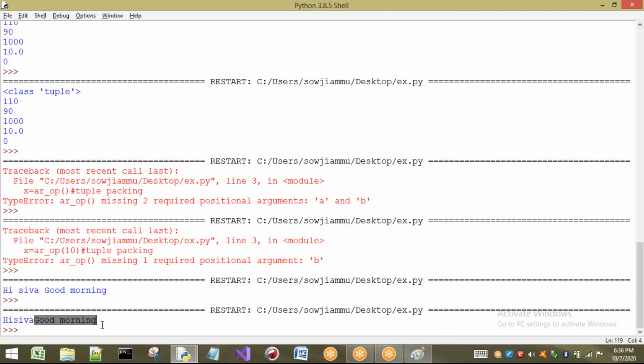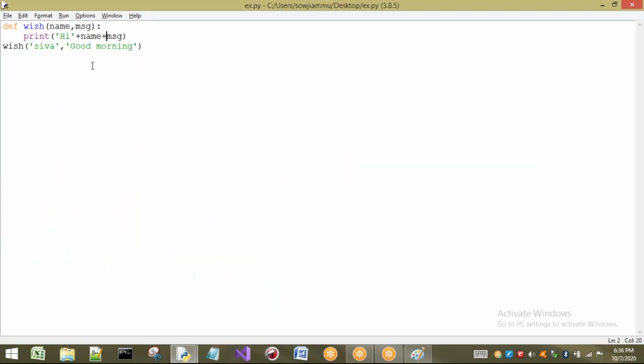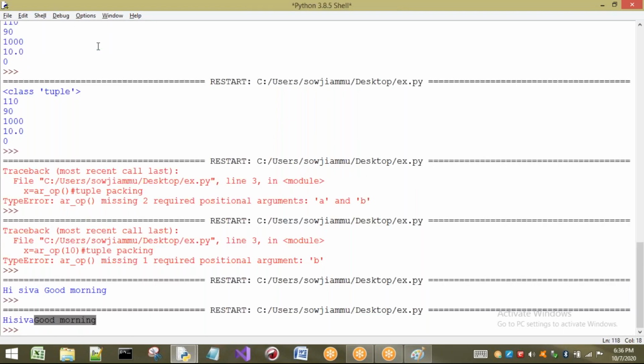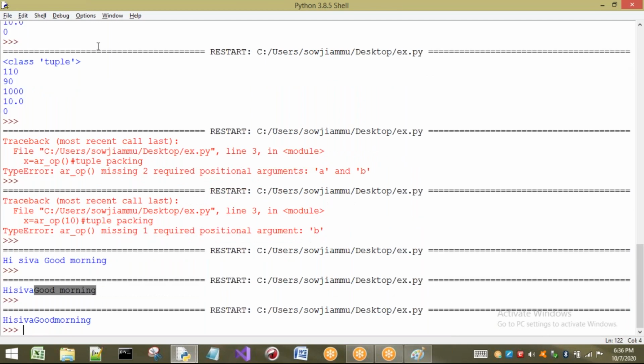In this string the space will be there because I have passed it from here. If I want to remove this one also, I can remove it. So you can observe that if we want to get strings without any space, as they are, we have to use the concatenation symbol. Now, what we have to observe here.